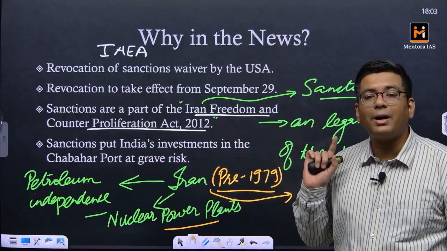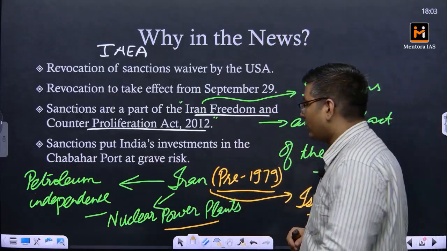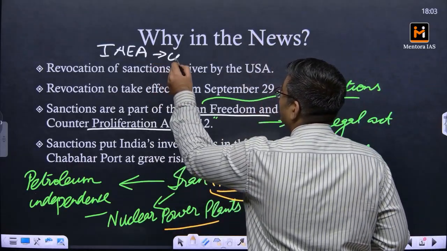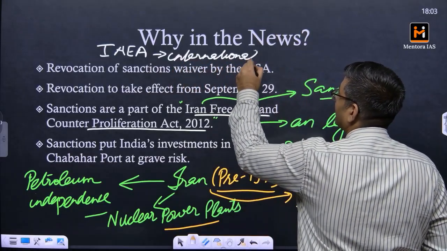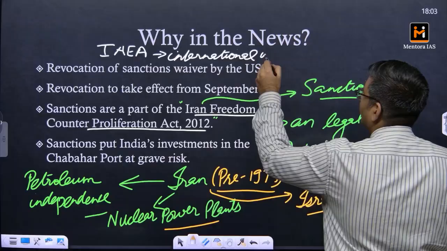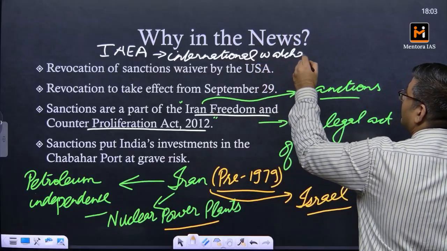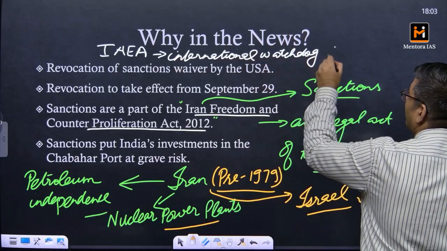We are going to agree to that report. This is the international watchdog for atomic energy.